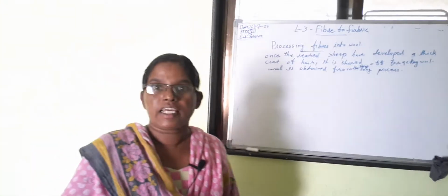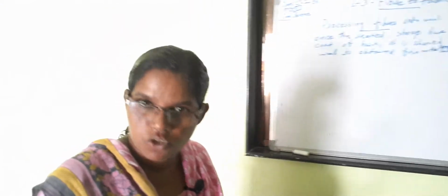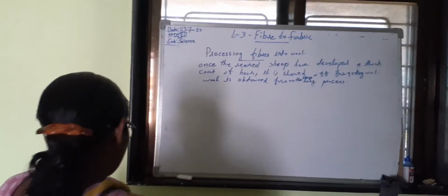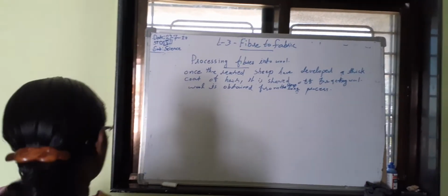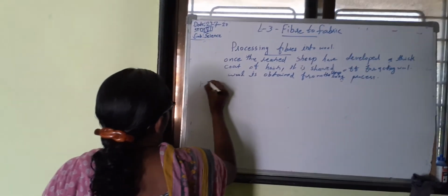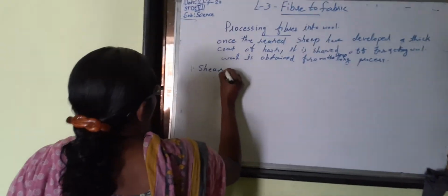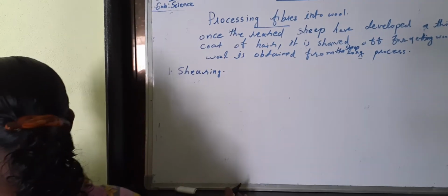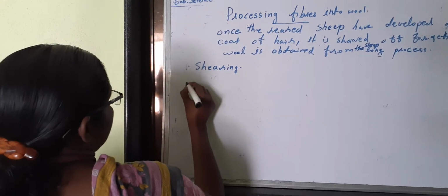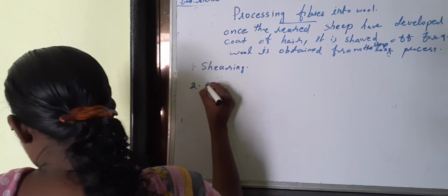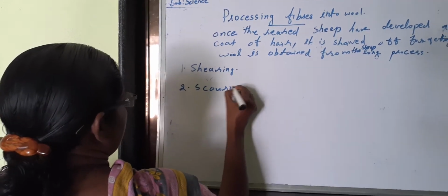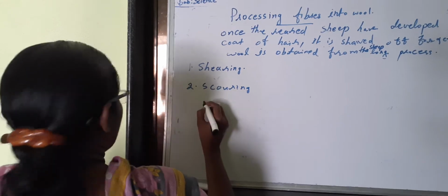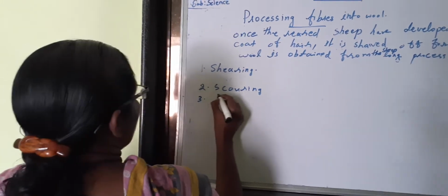Let us study that process today. The first process is shearing. The second process is scouring. The third process is sorting.